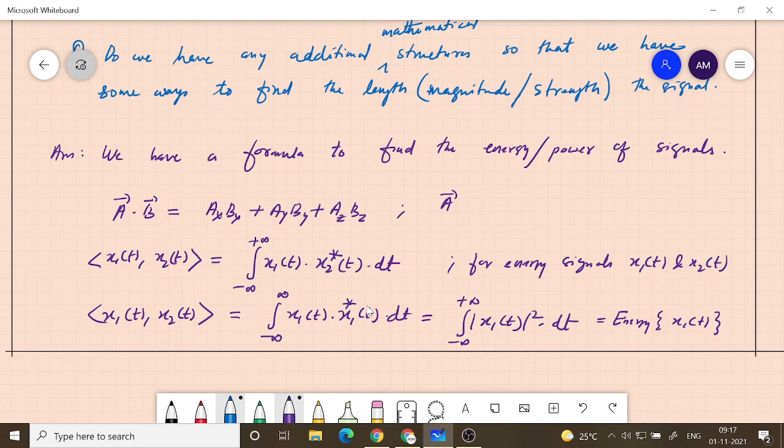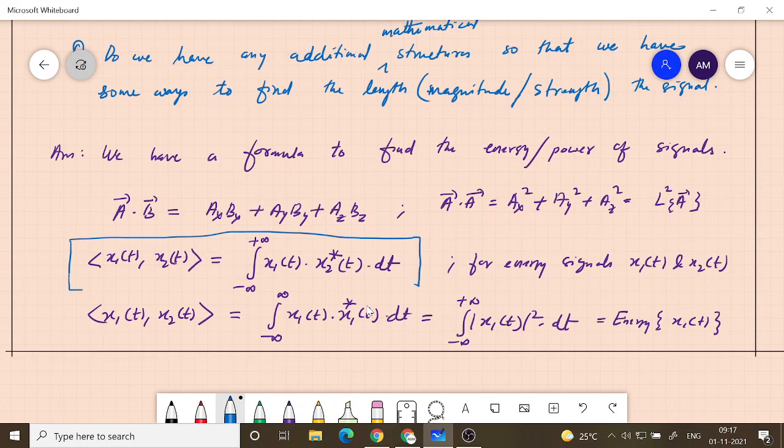If you do a with a, what you get is ax square plus ay square plus az square, and that we call the length square of vector A. So this is an analogous thing. So if you define something like this, this is the definition that we are proposing. And why do we propose this? Because you see that if you do that with the same vector, we get energy. So why not propose something like this with respect to 2 vectors?